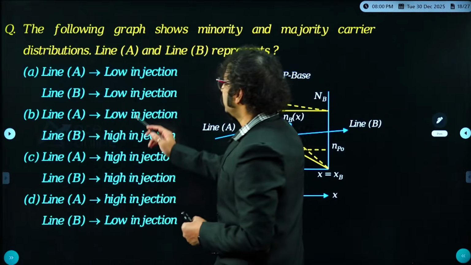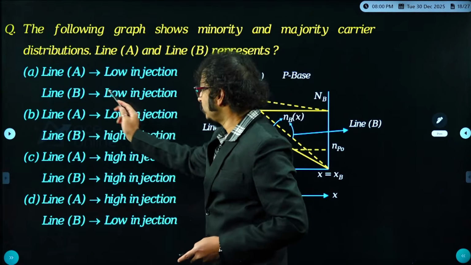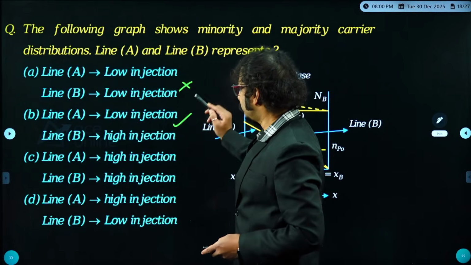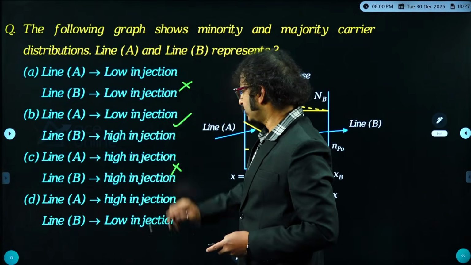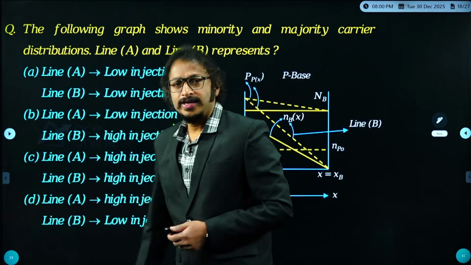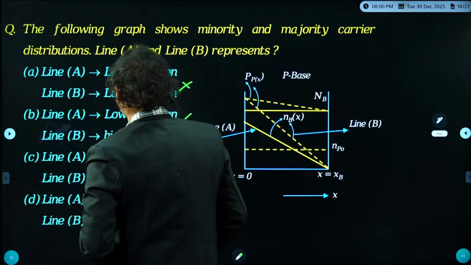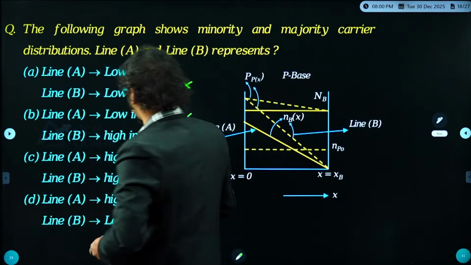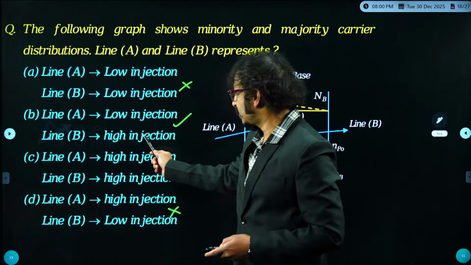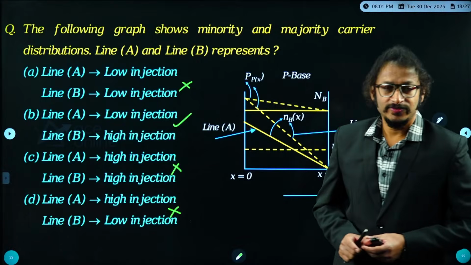Can you check it out here? Line A low level injection. Line B low level, no, wrong. Line A low level injection, line B high injection, perfect. Line A high injection, wrong. Line A high injection, line B low injection, no, wrong. I think it is MCQ, not MSQ. So once again, let us cross check. Line A represents low injection and line B is a high injection. So option B is apt for the given question.